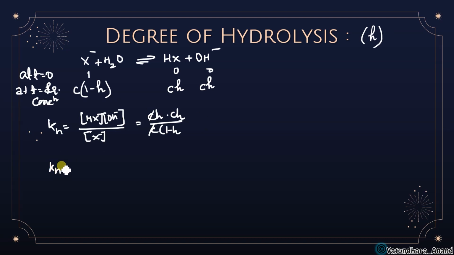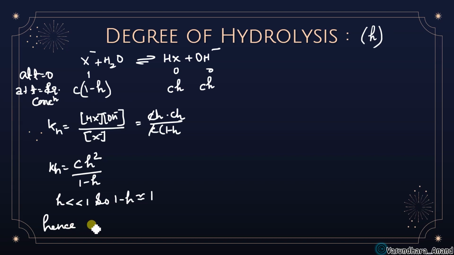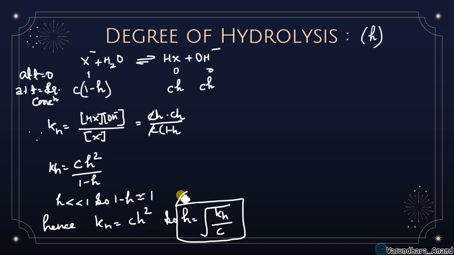So Kh is equal to Ch square upon 1 minus h, and since h is very much less than 1, 1 minus h can be approximately equal to 1, and hence we get Kh is equal to Ch square. So h is equal to the square root of Kh upon C. Any problem? So this is the formula for the degree of hydrolysis.